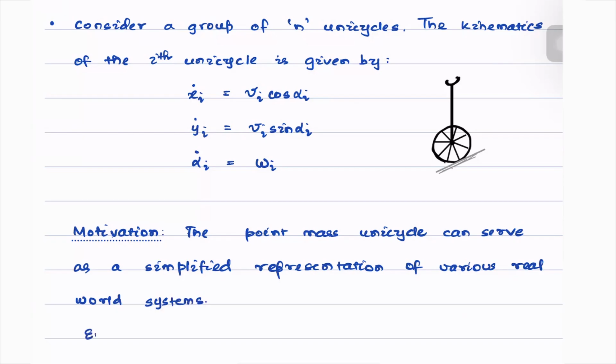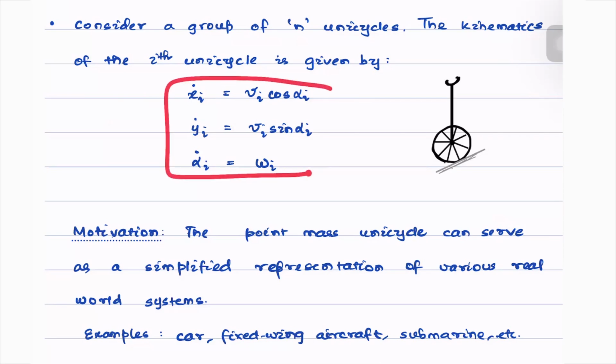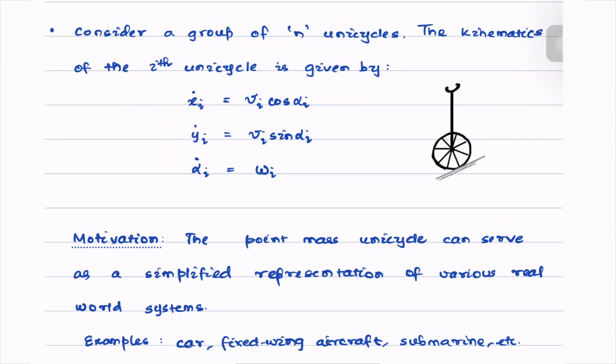Some examples would be a car, a fixed-wing aircraft, a submarine, etc. So let us understand the kinematics a bit better. That will help us understand how it serves as a simplified representation.